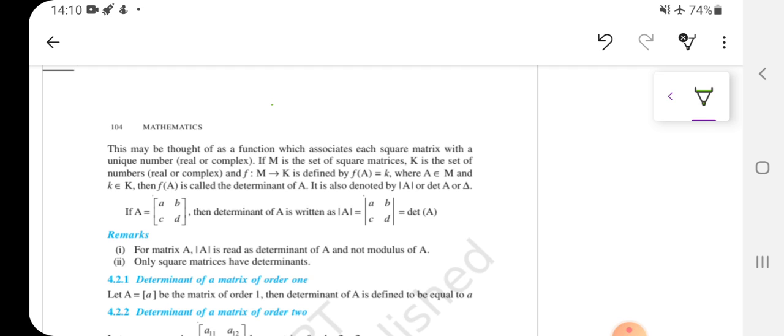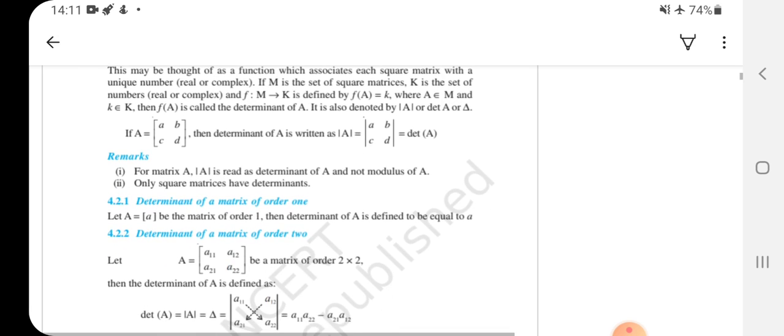Why not mod? Because mod is taken for numbers, but we are taking matrices, right? So it is not mod, it is actually the determinant. Only square matrices have determinants, as I told you earlier as well. Not rectangular matrices, only square matrices will possess the determinant.